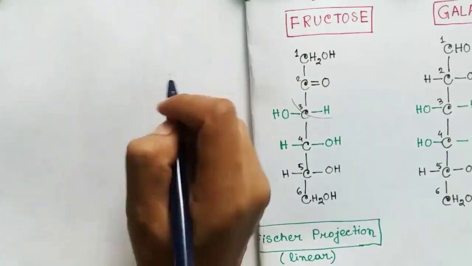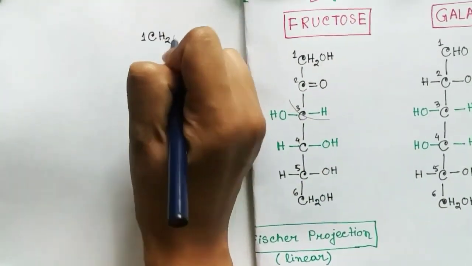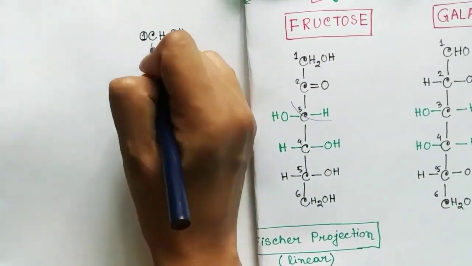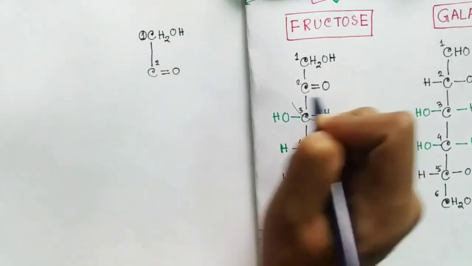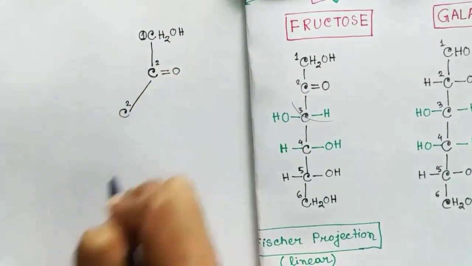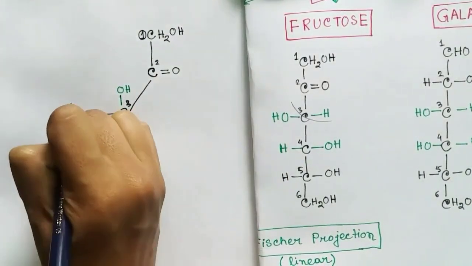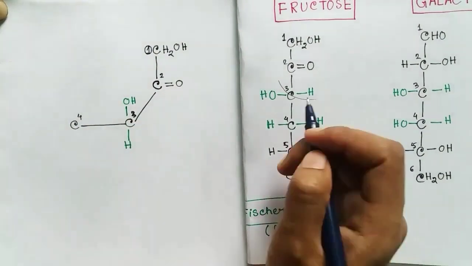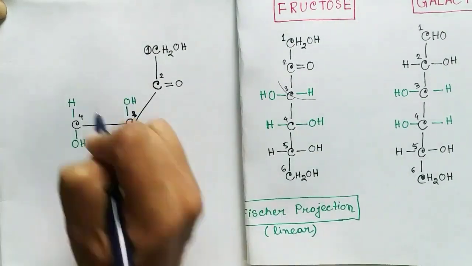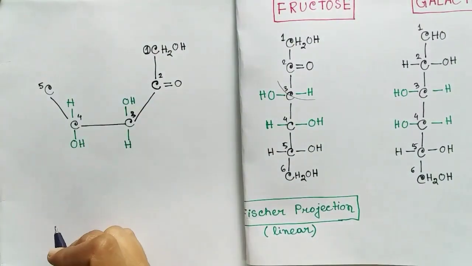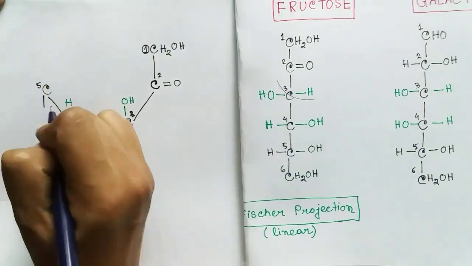Now let us see the cyclic form of fructose. Fructose is a ketose, that means it has a ketone group. So the reaction in the cycle will be quite different from glucose and galactose, which are aldoses. In fructose, the functional group, the ketone group, is on the second carbon. So this time the second carbon will react with the hydroxyl group of another carbon.